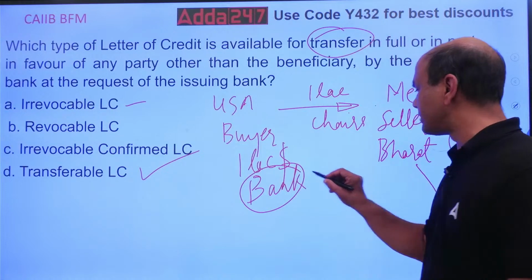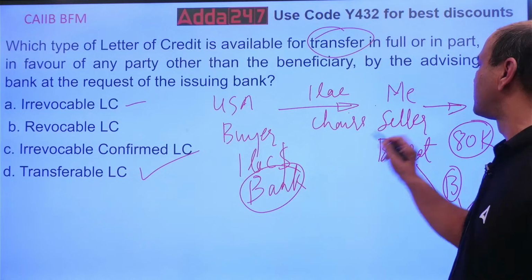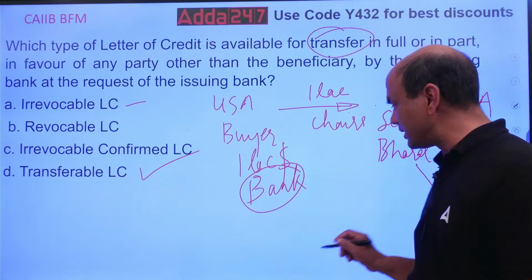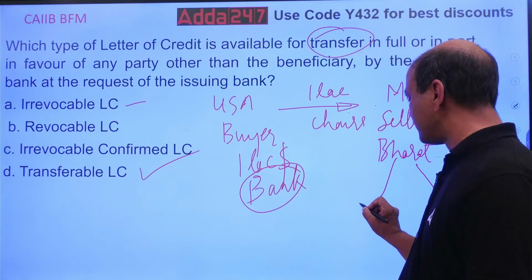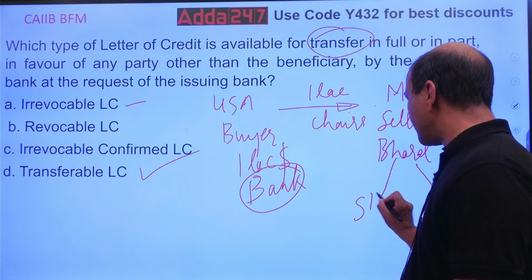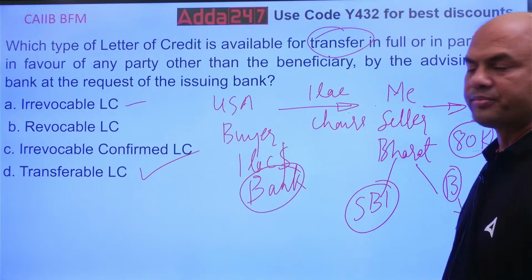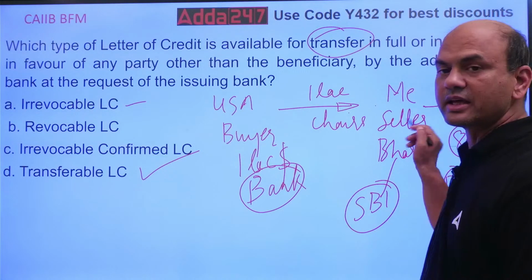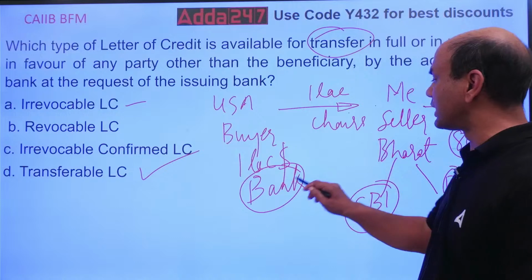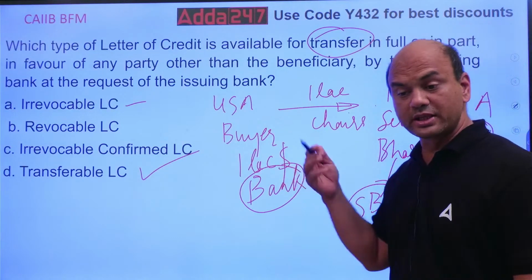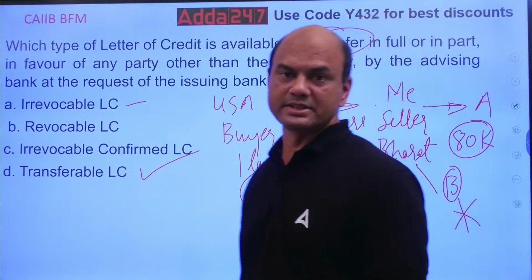So here the payment guarantee is from this issuing bank to me, to the seller. Now if there is a third bank in my country only, Bharat, let's say SBI, and SBI says, I will confirm this LC. Means what? SBI is giving me an additional guarantee of payment. So I'm getting two guarantees now. One from this foreign bank, one from my local bank. That is known as my confirmed LC.